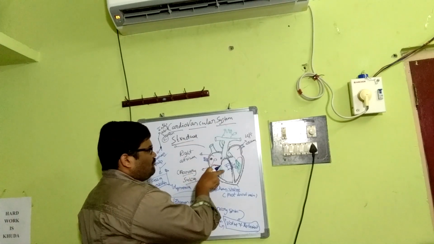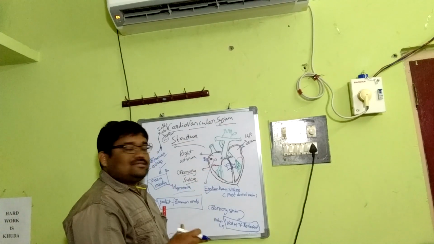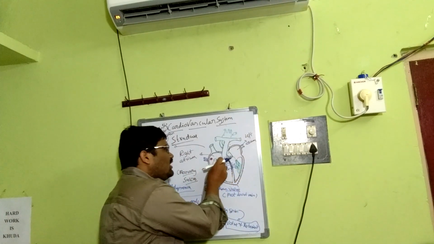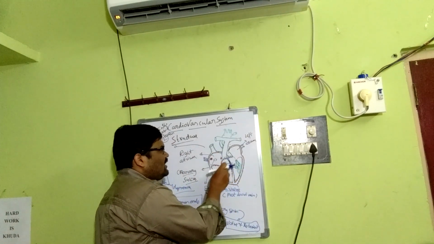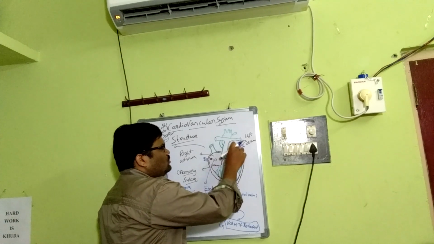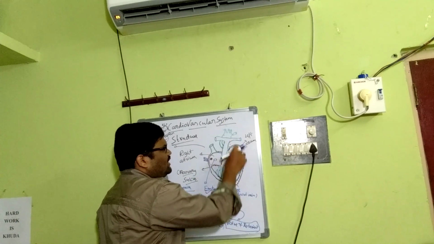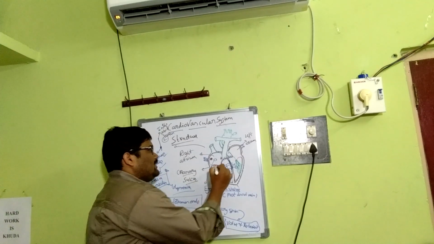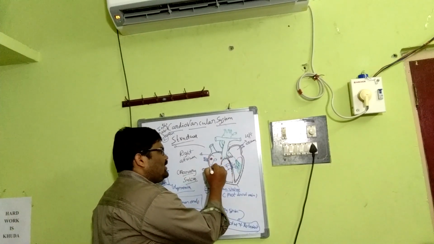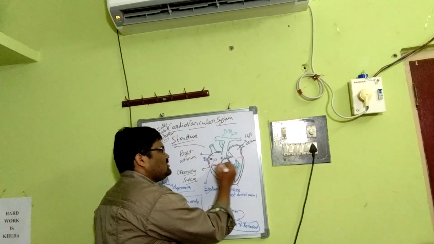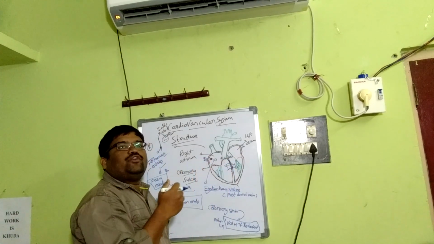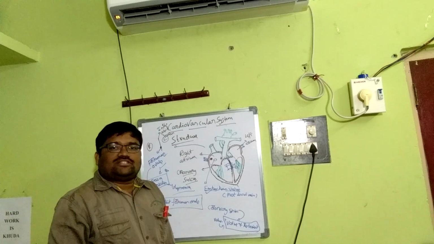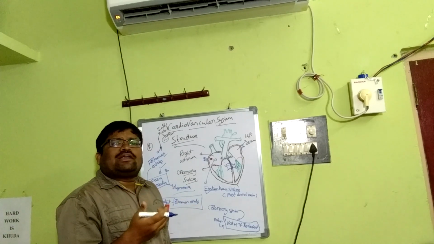Then, coming to the ventricles, the left ventricle is thicker than the right ventricle. The deoxygenated blood from the right atrium goes to the right ventricle, and the oxygenated blood goes from the left atrium to the left ventricle. And the most important point: there is an atrioventricular septum, which consists of apertures, the right atrioventricular aperture and the left atrioventricular aperture.